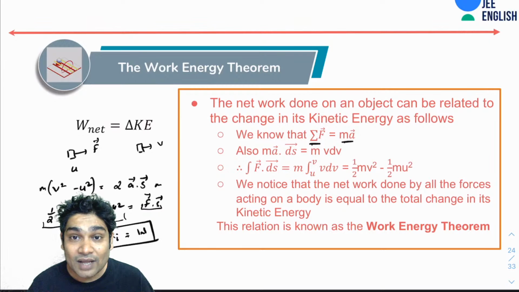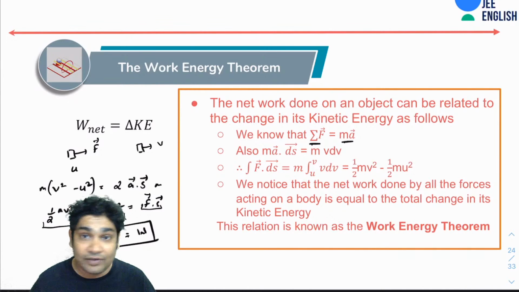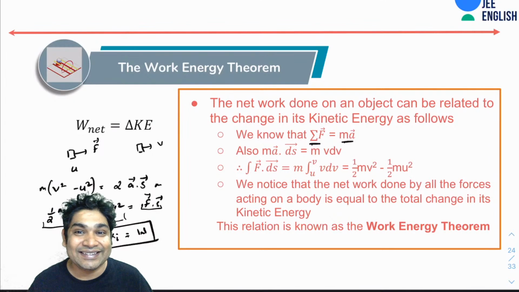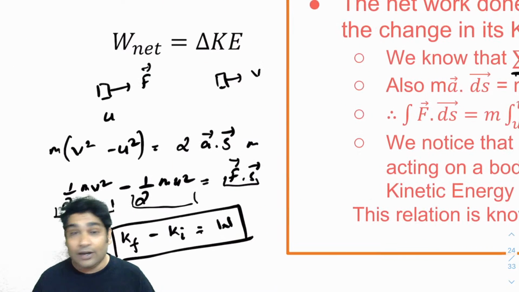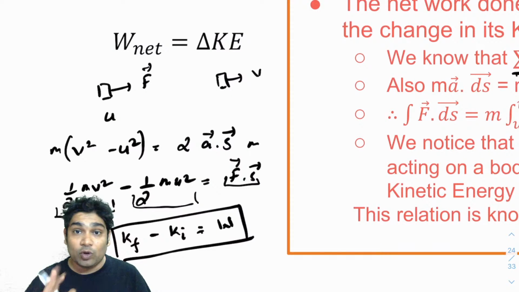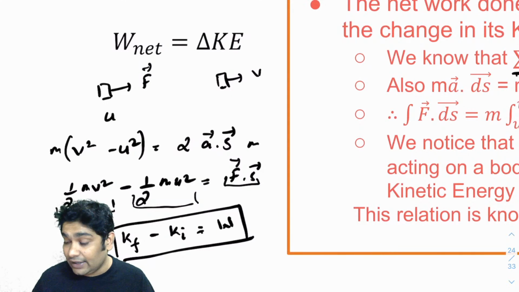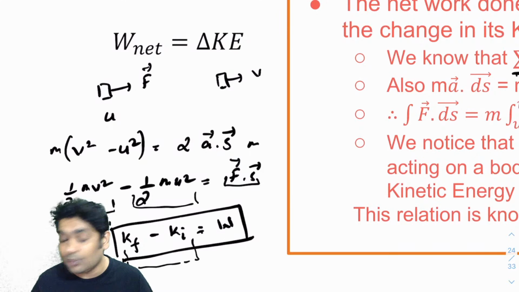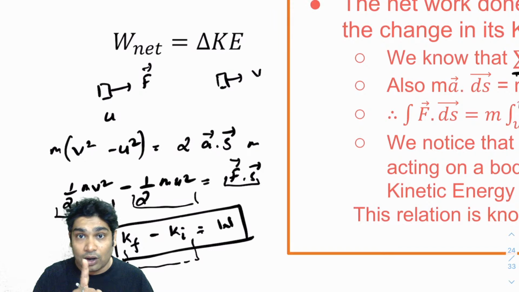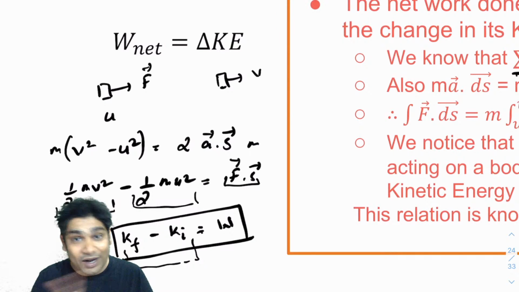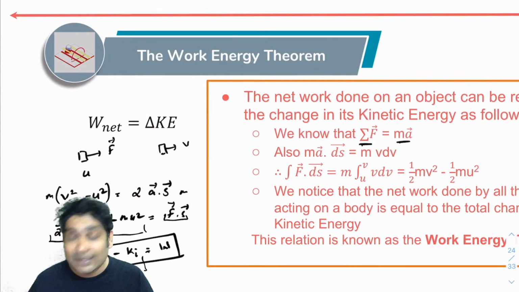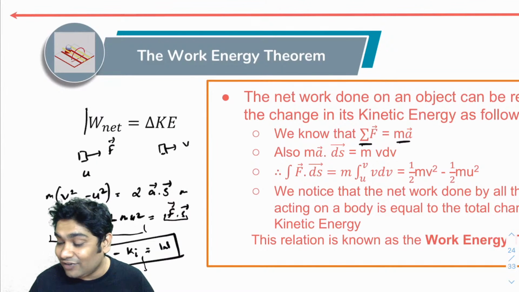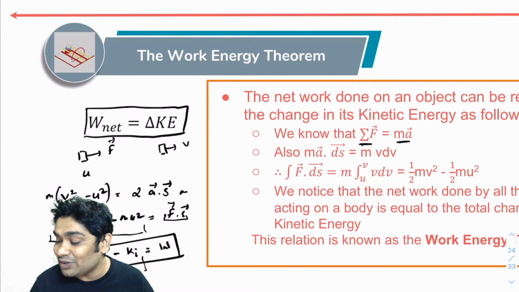Okay, so now no Pawan, right now we won't talk about potential energy. All I'm saying is if I look at this expression, when any force acts on a body, then it changes the kinetic energy. This is what my work energy theorem is saying: any work done on a body changes its kinetic energy. Right now I am not talking about potential energy. We will talk about that later. The work energy theorem only says that the net work done by all the forces is equal to the change in kinetic energy.